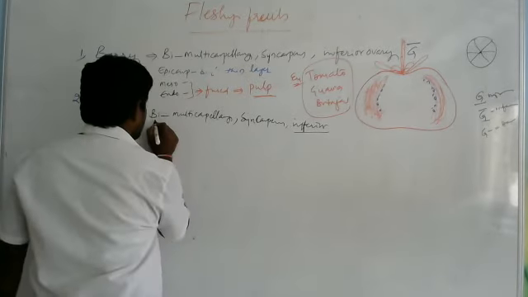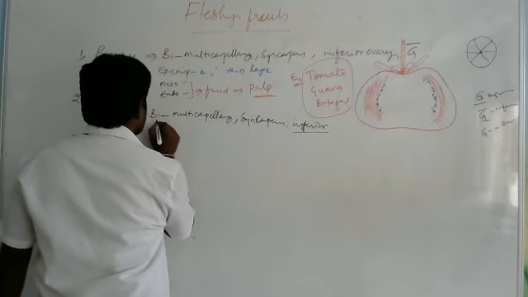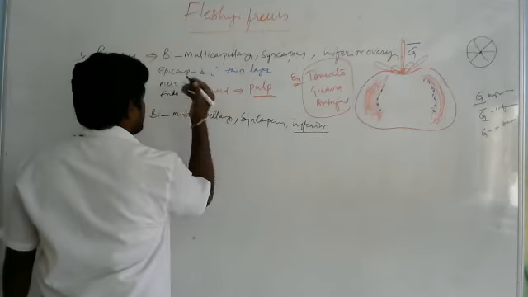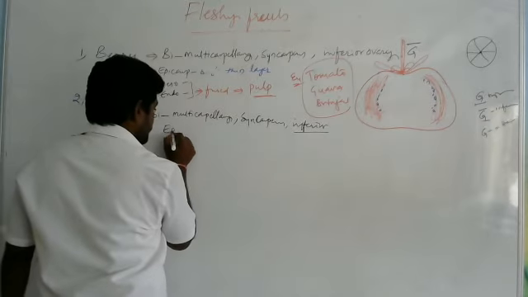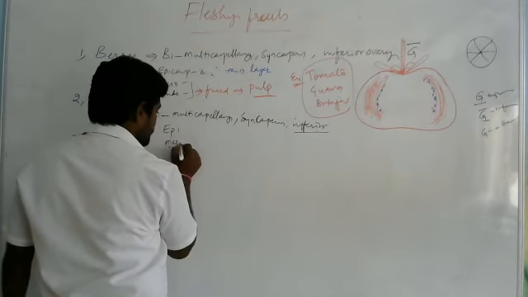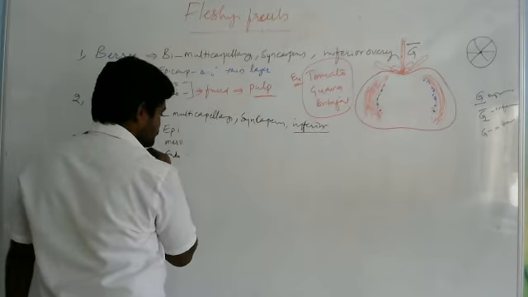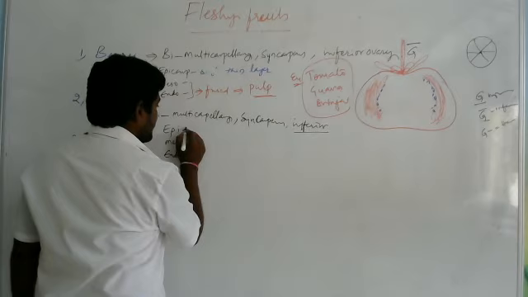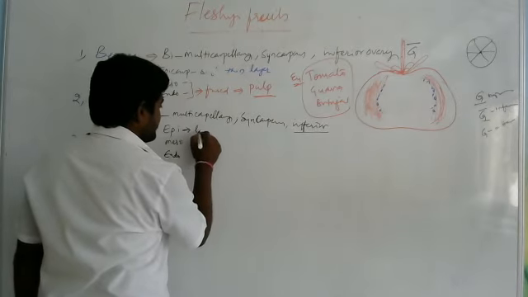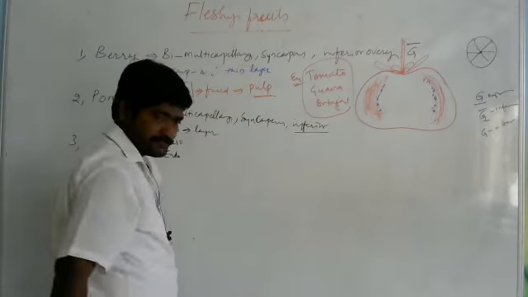Now you see. Here also the fruit wall or the pericarp is of three layers: epicarp, mesocarp, and endocarp. Okay, right. Now you see. Here the epicarp is a thin layer.